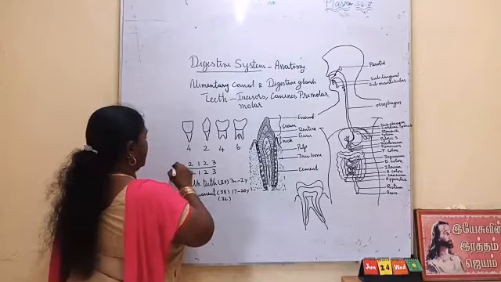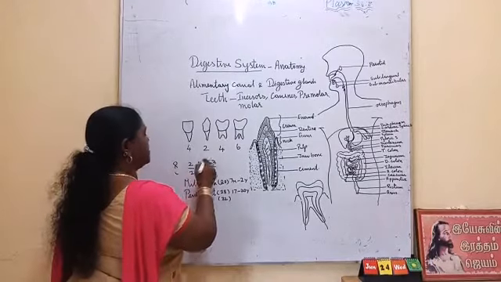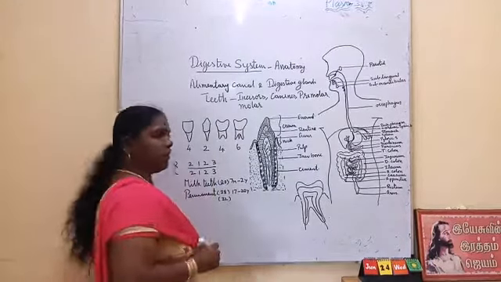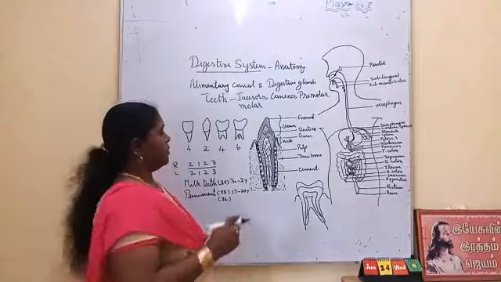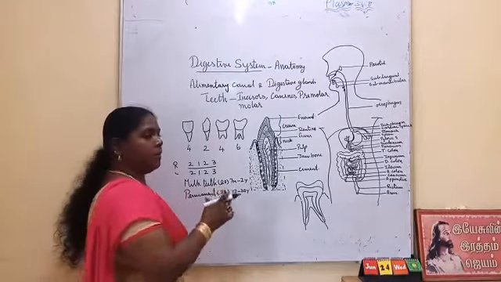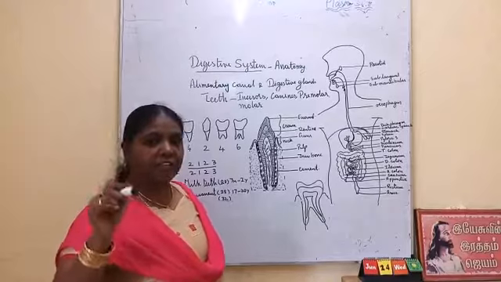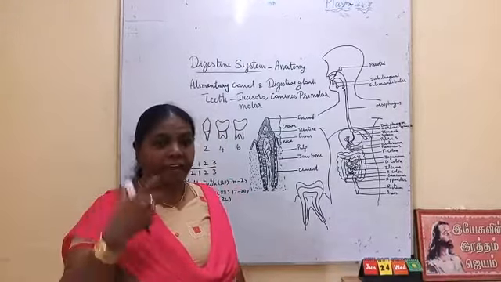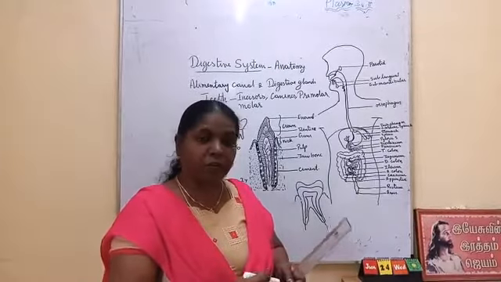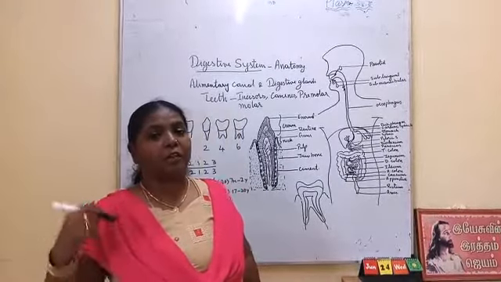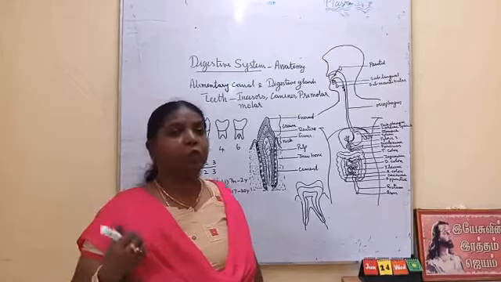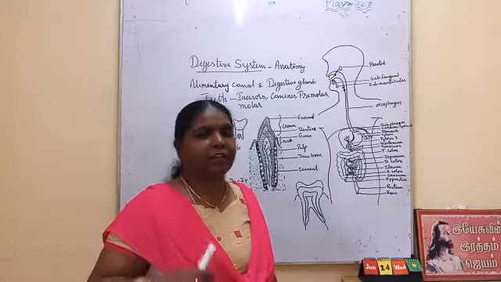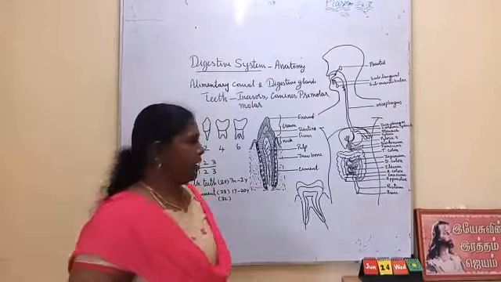They will write whether it is the right side or the left side, and circle that particular tooth. After taking the X-ray, the affected tooth will be pulled out. Even if a tooth is affected, we can now retain it by root canal treatment; that you will study in higher classes.